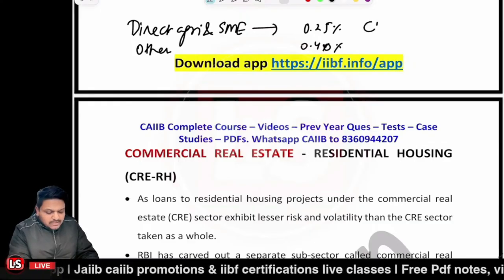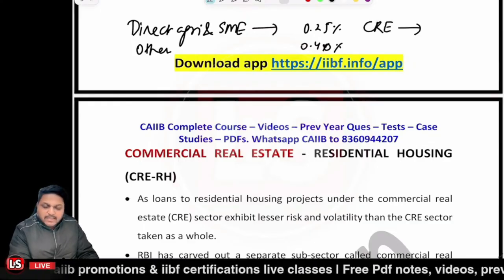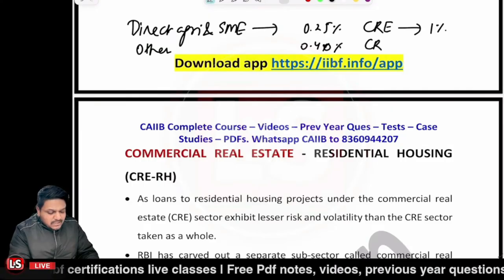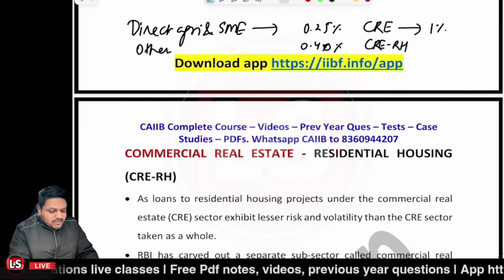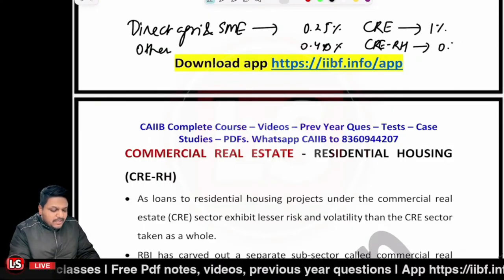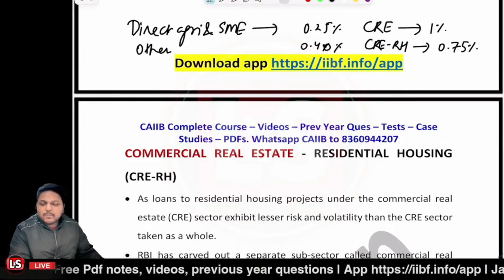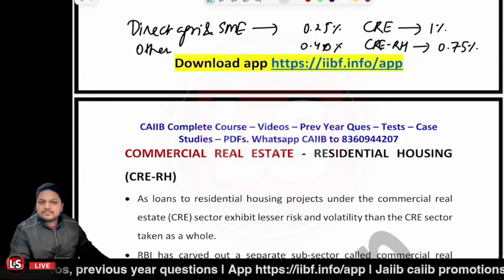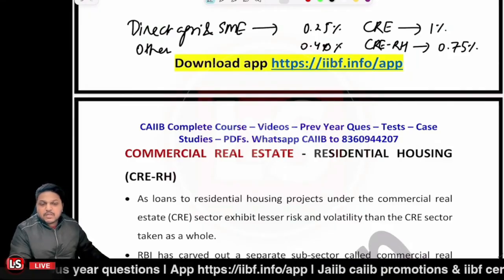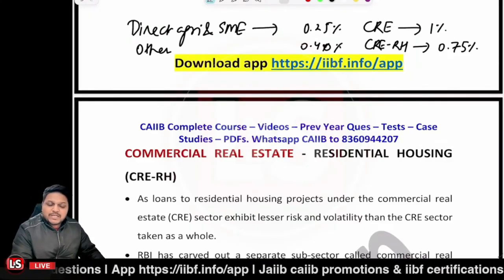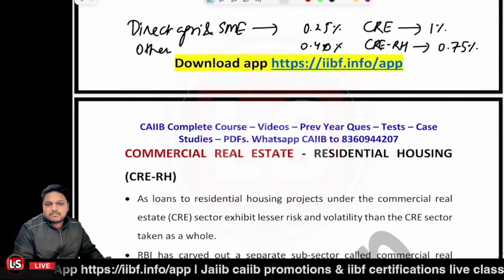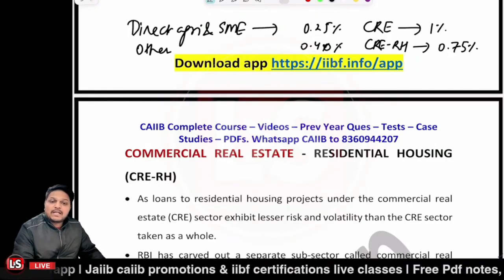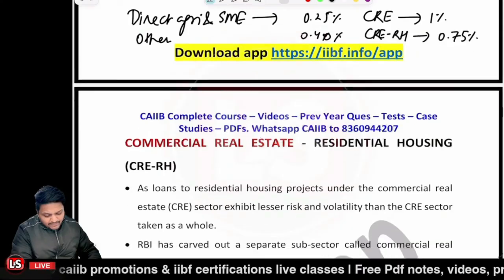If I'm talking about the CRE, commercial real estate, then I'm to maintain 1% of the provisioning. If I'm talking about the CRERH, commercial real estate, residential housing, then it is 0.75% of the provisioning which is to be maintained. So if there is a residential housing project which is under the commercial real estate, that will be having lesser risk associated with it, lesser volatility.